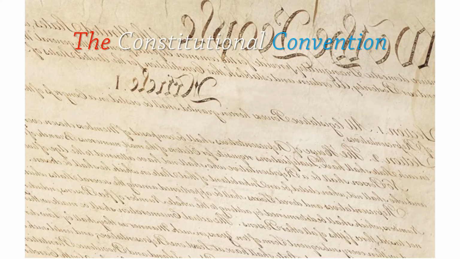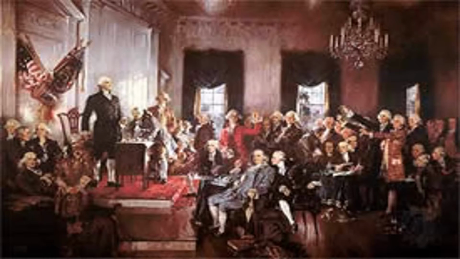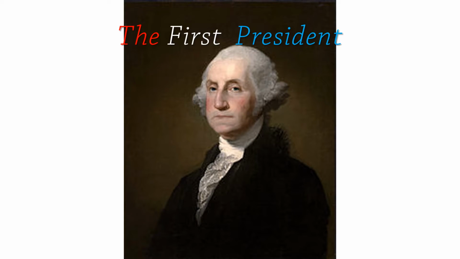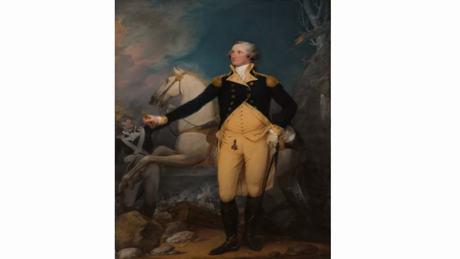The Constitutional Convention is up next. The convention was May to September in 1787, and they were drafting the U.S. Constitution in Philadelphia. On February 4, 1789, George Washington was unanimously elected as first president. On April 30th, in New York City, George Washington was inaugurated as first president.